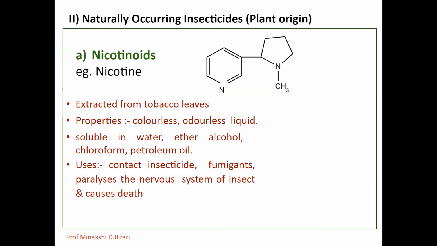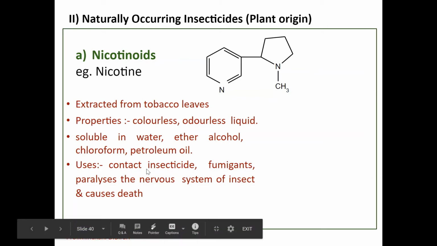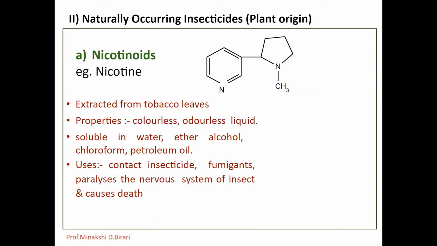So what are the uses of nicotine? Nicotine is used as a contact insecticide and it acts as a fumigant. When applied in the form of spray or dust, it acts as a fumigant. It paralyzes the nervous system of the insect and it causes convulsion and also death of the insect.